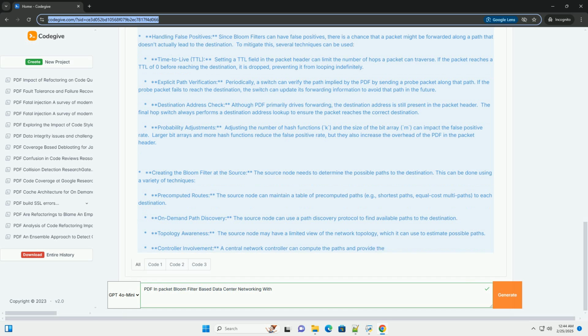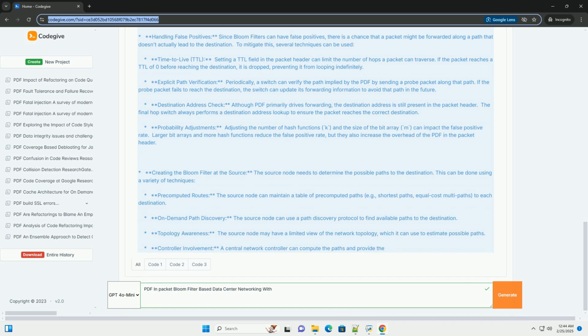Path diversity and load balancing. A key advantage of PBF is that you can encode multiple possible paths in a single bloom filter. This allows for path diversity, which can improve load balancing and resilience to link failures. Instead of forcing all traffic to follow a single shortest path, you can spread the traffic across multiple paths that are encoded in the PBF.